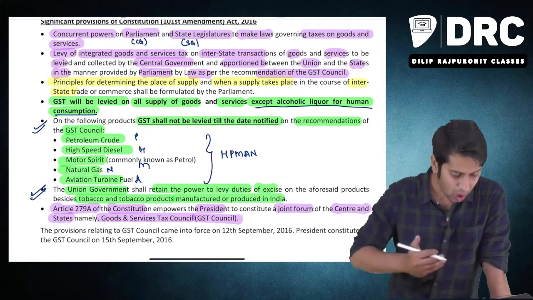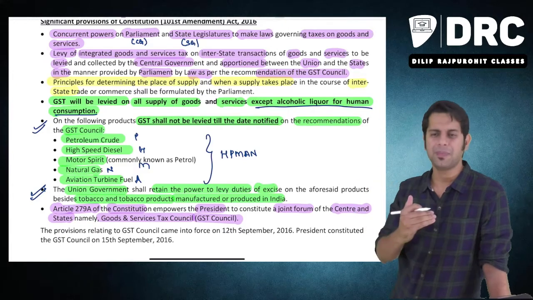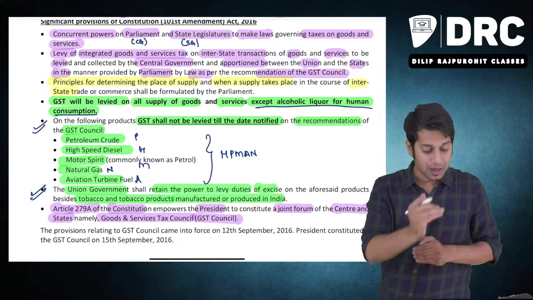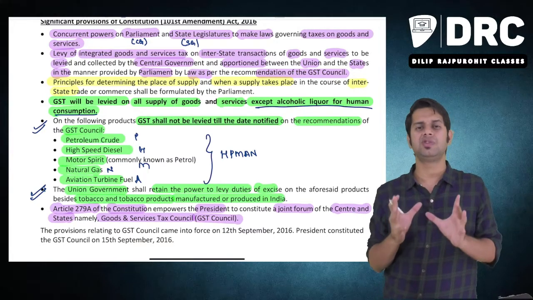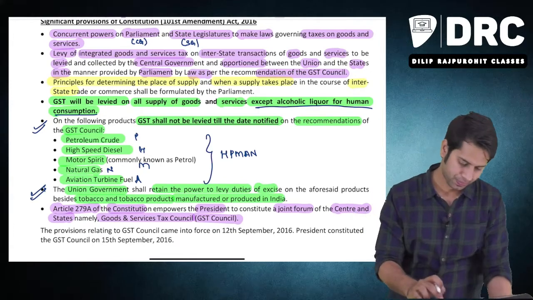Please note, with regard to all these different points which you are reading, we'll discuss separately. There are separate provisions with regard to GST Council. We'll learn it over there. But what are the significant changes which were made because of this constitutional amendment? We are just giving a brief to it.